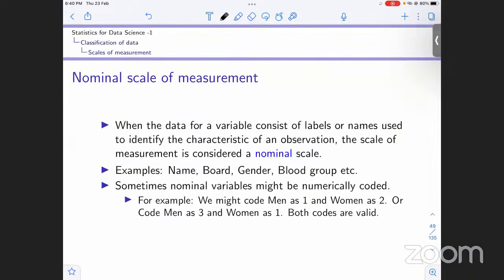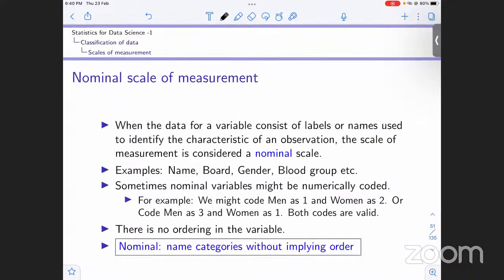This is what I was just saying. It isn't required that it should be 1 or 2. You can take, for example, 99, 101, whatever you want. Now there is no ordering in the variable, right? We can see that there is no ordering in male and female. You cannot sense a logical ordering in this. There isn't any logical ordering in males or females.